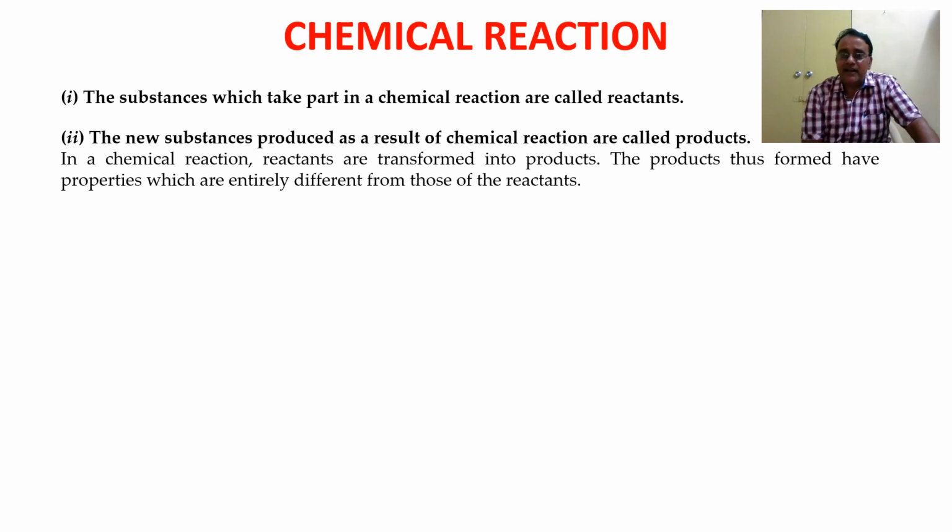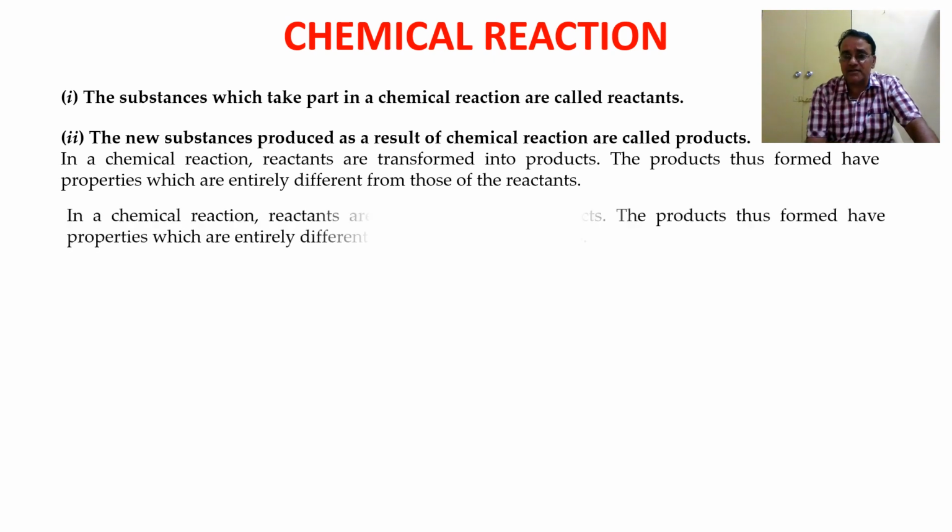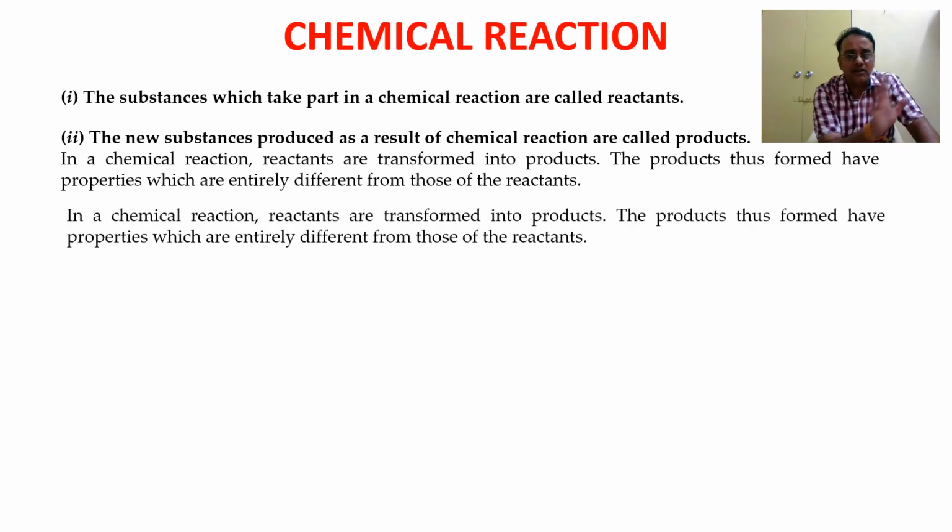So in a chemical reaction, reactants are transformed into products. The products thus formed have properties entirely different from those of the reactants.